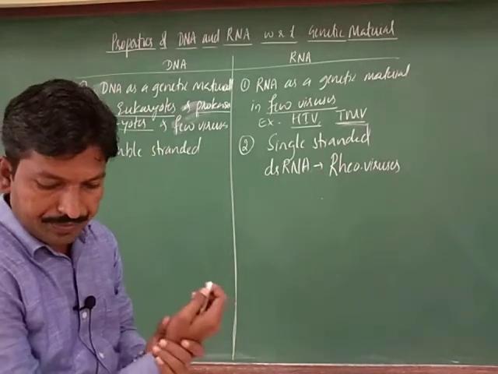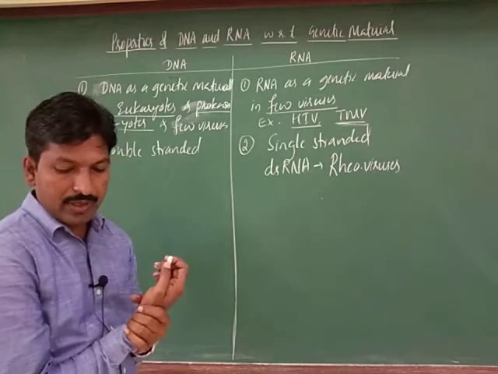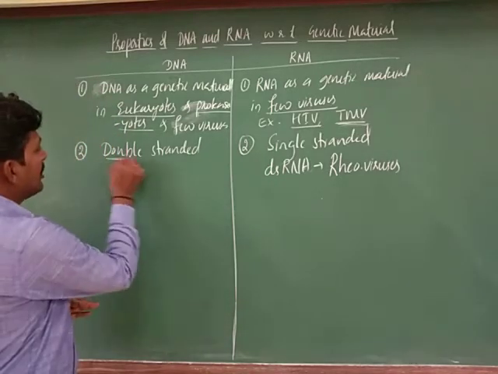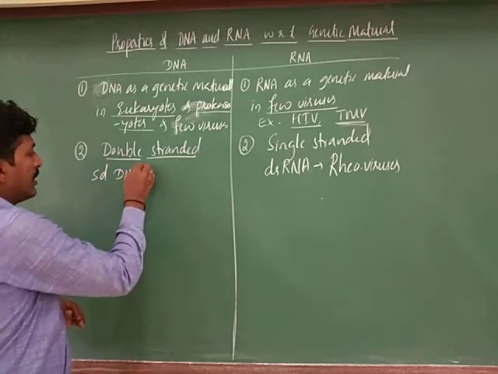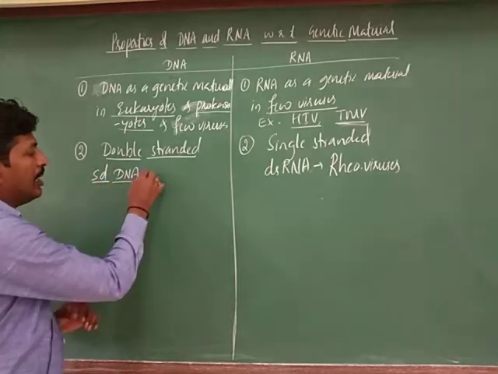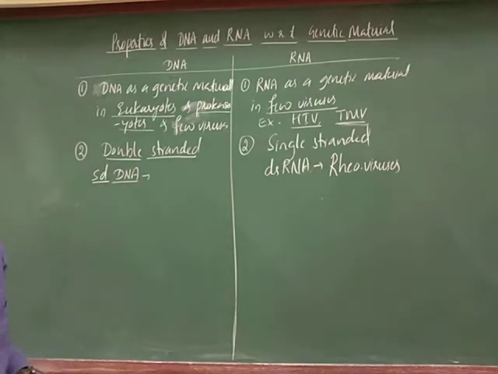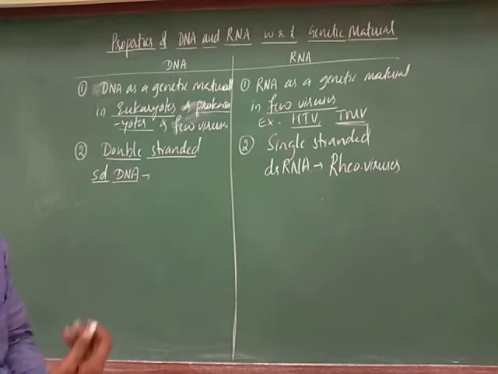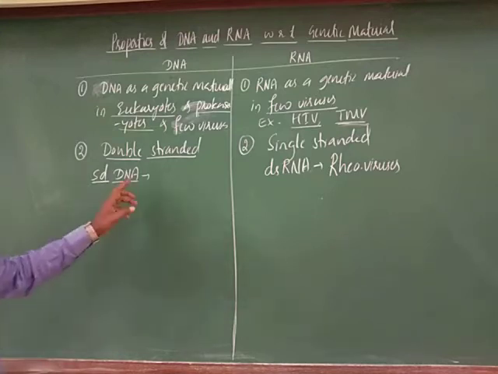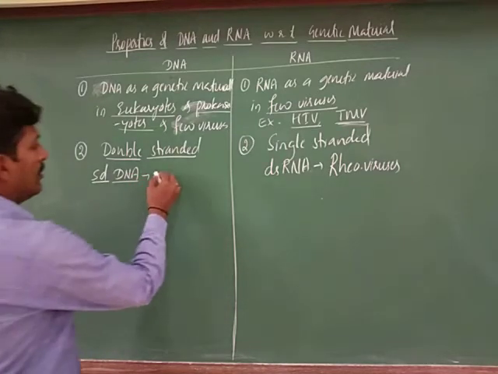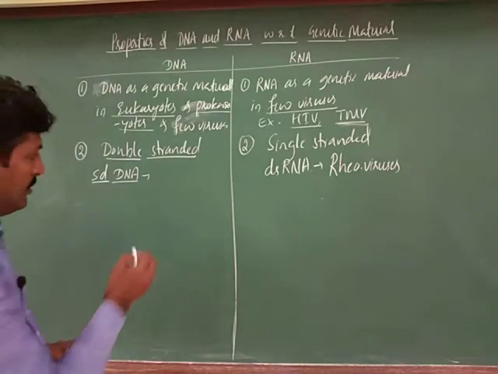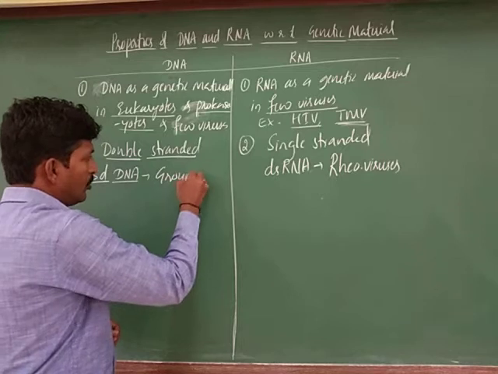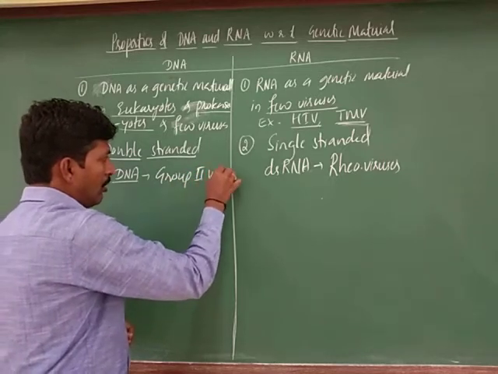And next, naturally DNA is double stranded, but single stranded DNA may also be present in some cases, like a group of viruses. Single stranded DNA which is present in some viruses, that group is called group 2 viruses.